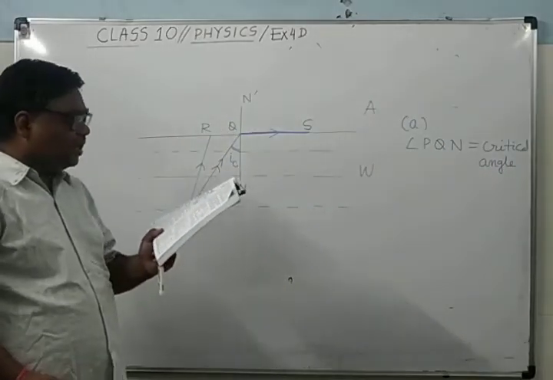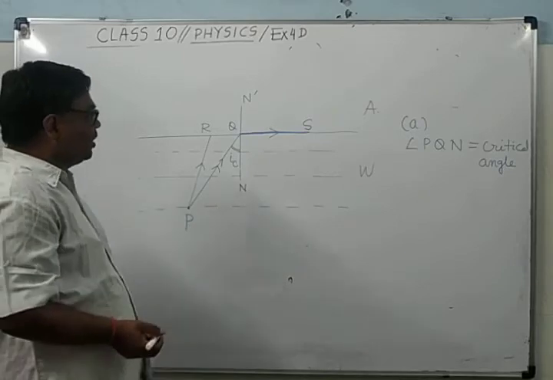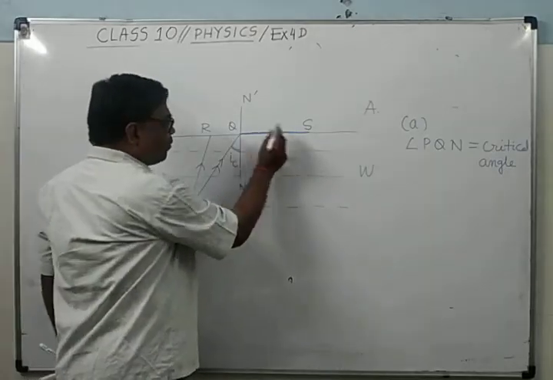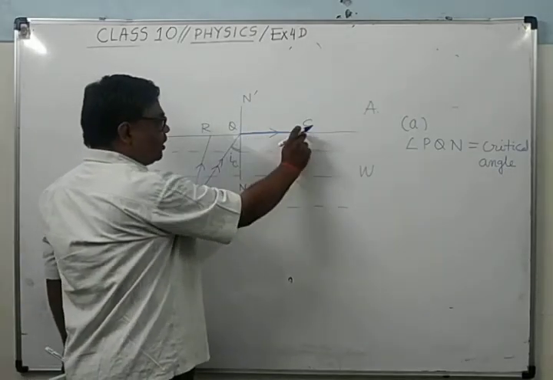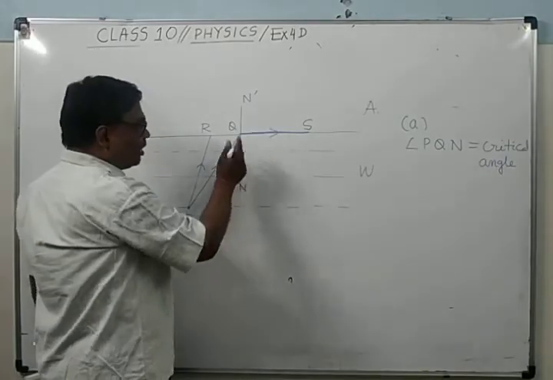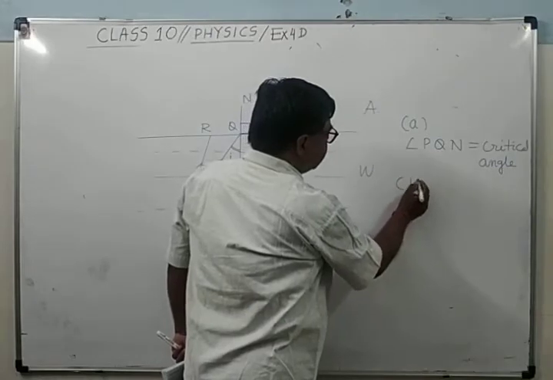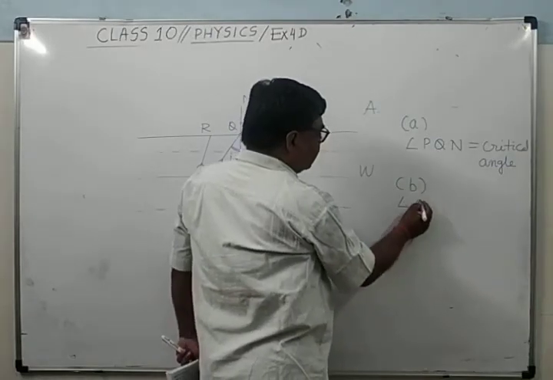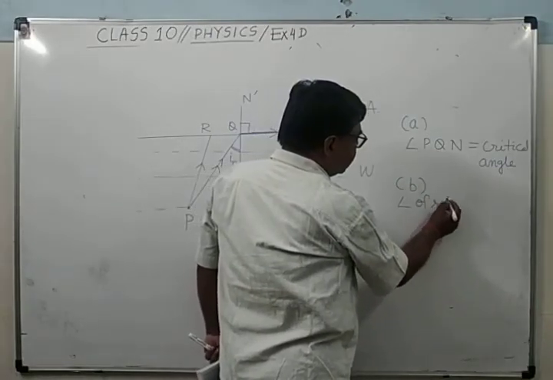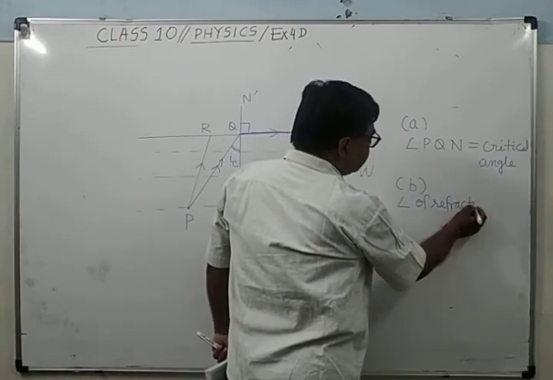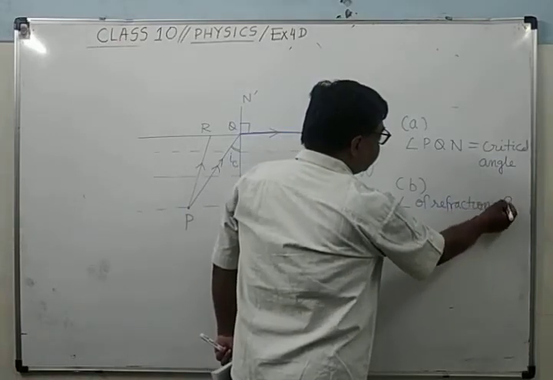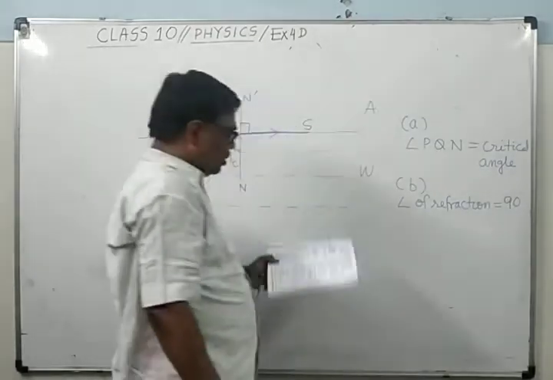Then what is the angle of refraction for the refracted ray QS? Angle of refraction, the angle between the refracted ray and the normal, means this angle. As you already know, this angle of refraction equals 90 degree.